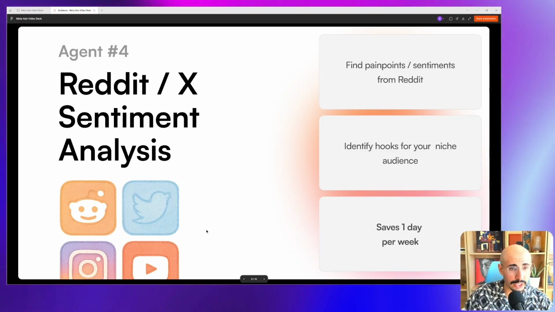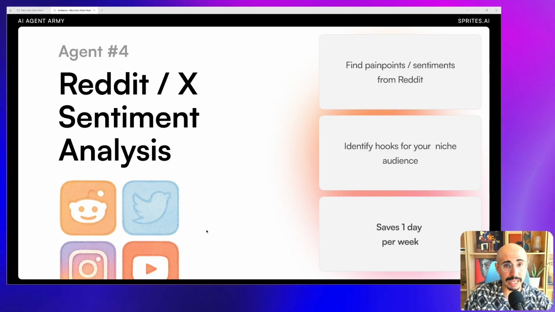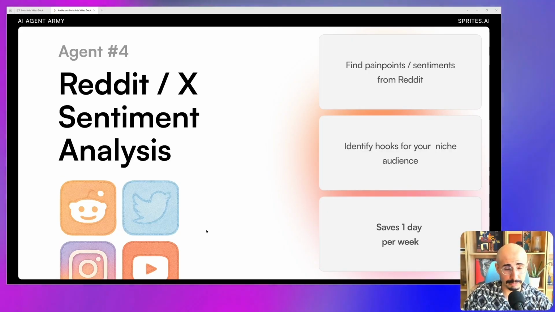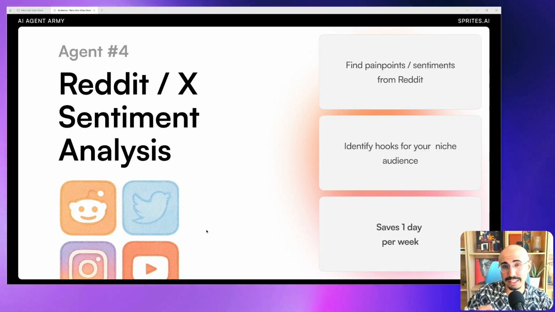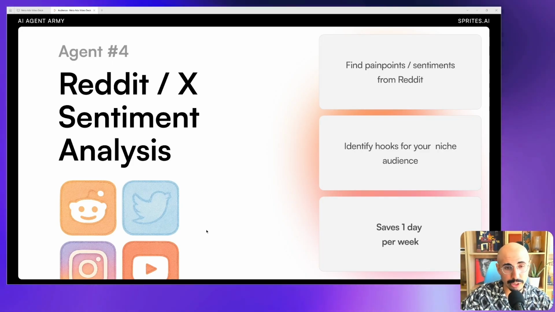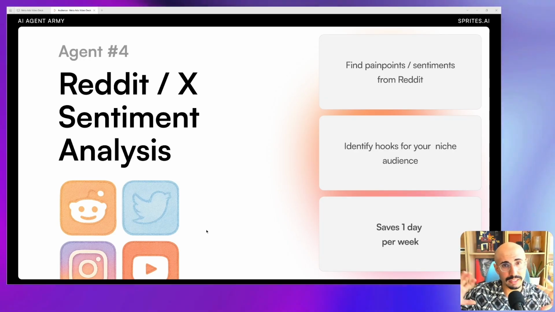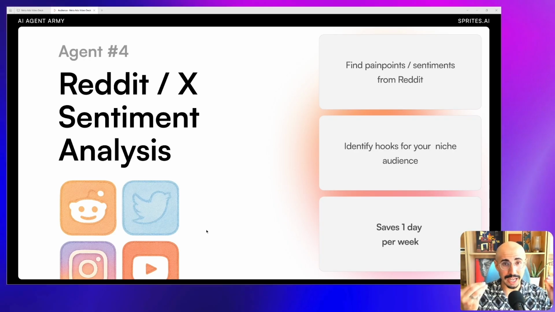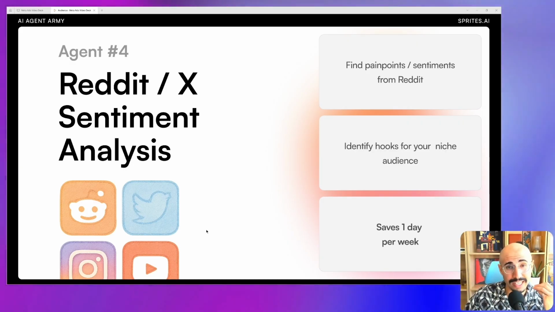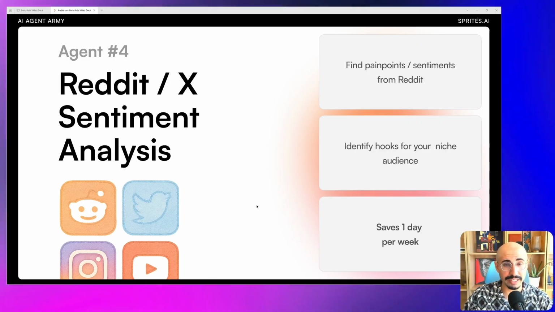It just takes a long time to go and look at platforms like Instagram, Reddit, Twitter, or X, and see what people are saying, what they mean, and it's really easy to get lost in anecdotal data. So bulk sentiment analysis of anecdotal data to actually find insights and patterns is a perfect task for AI to create hooks for our marketing campaigns.